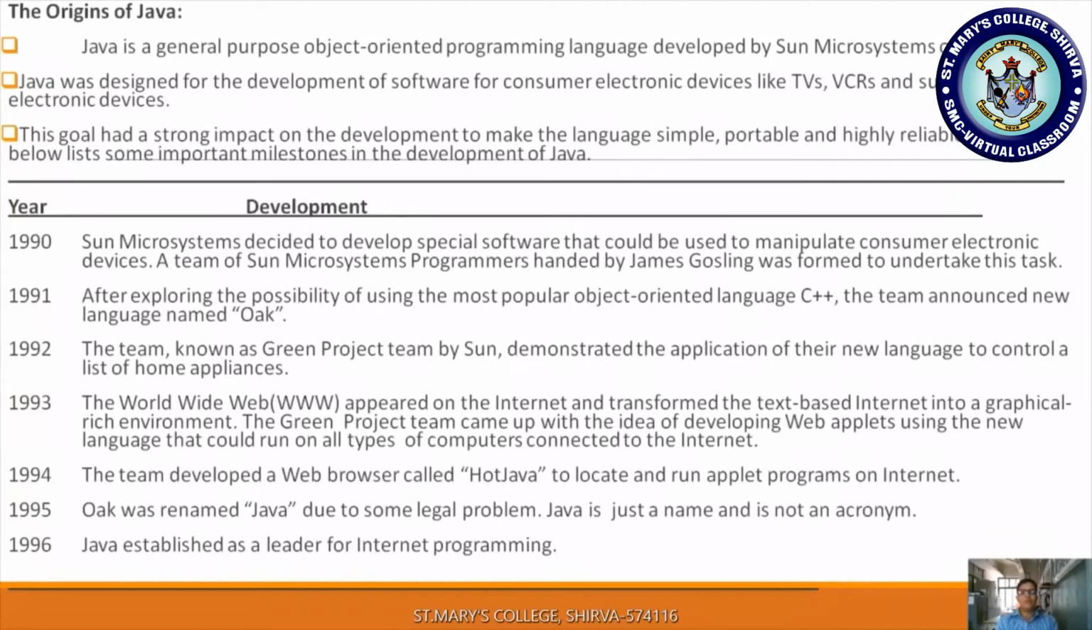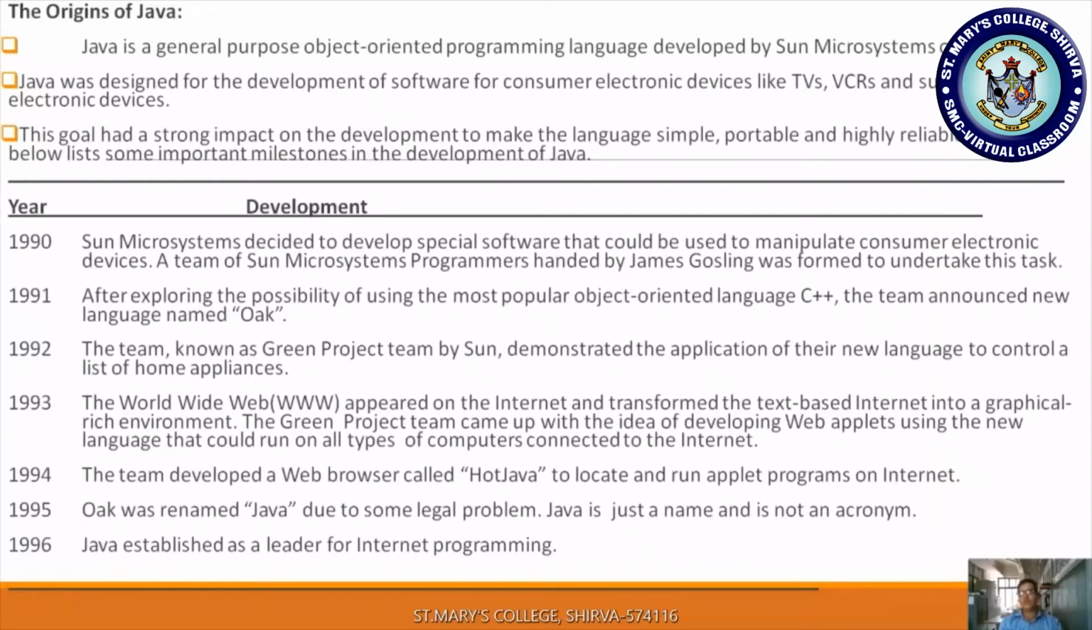We will see the growth of Java in the given table. Now let us see, in the year 1990, Sun Microsystems decided to develop a special software that could be used to manipulate consumer electronic devices. So Sun Microsystems developed a special software for that need. A team of Sun Microsystems programmers headed by James Gosling was formed to undertake this task.